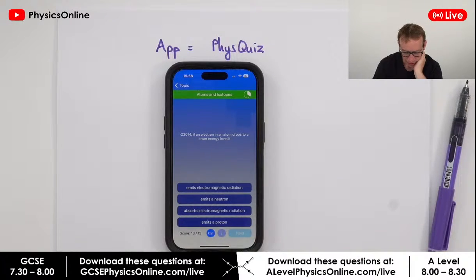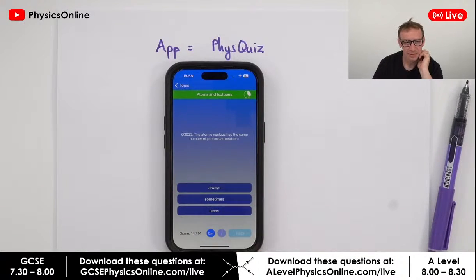Cool. If an electron in an atom drops to a lower energy level, it will do what? Will it emit electromagnetic radiation? Will it emit a neutron, absorb EM radiation, or emit a proton? So people are saying A, emits. Sala, Nathan, come on, one answer, Nathan. Hal, excellent. Everybody here is saying the first one.